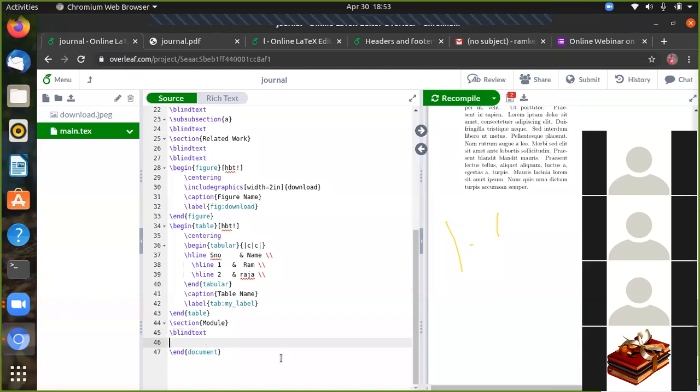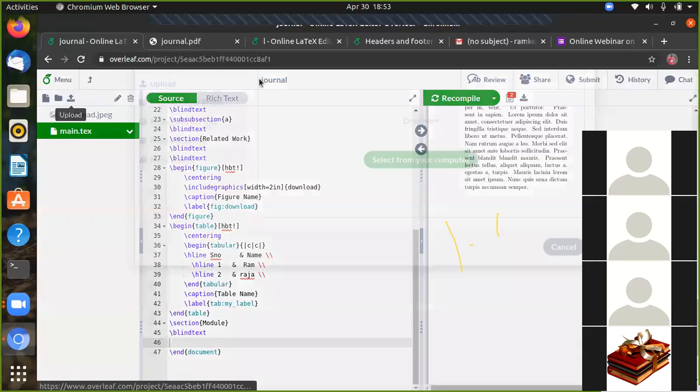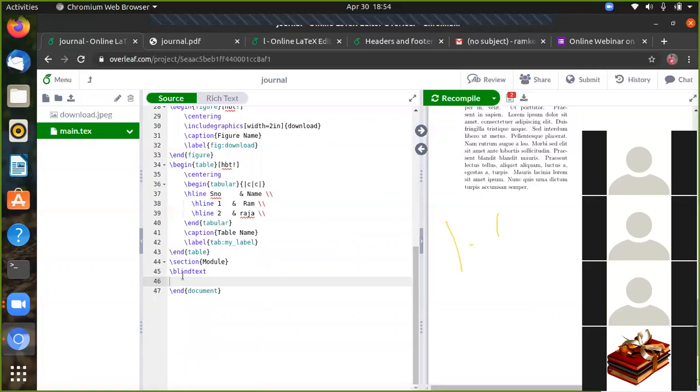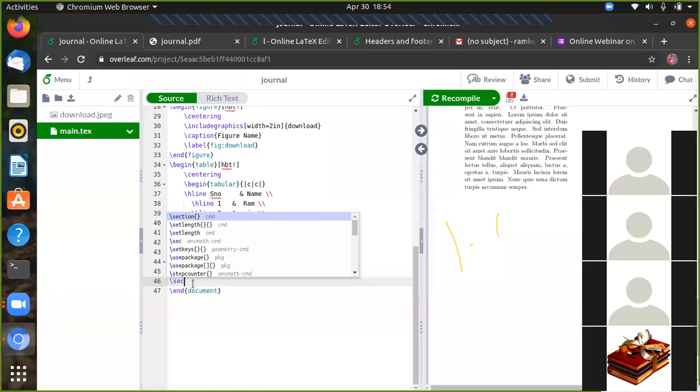For result and analysis, you can import a graph in the same manner. Importing a graph in LaTeX is also possible, but you have to write separate code for importing the graph, like a pie chart or some other chart. Suppose you have your graph readily available, taken from an Excel sheet chart or some diagrammatic chart. You can import this figure and add it through the commands begin figure and end figure. Okay, you can add it.